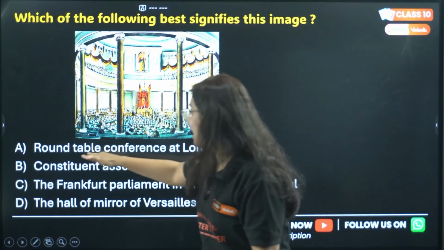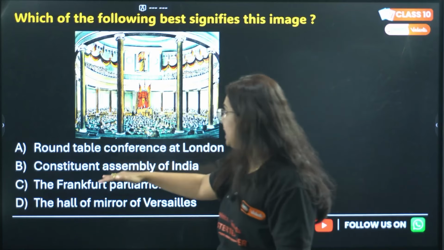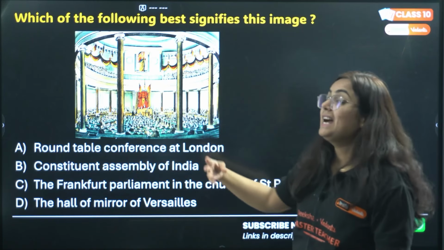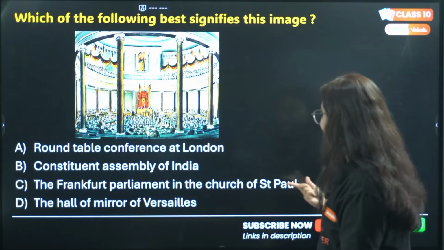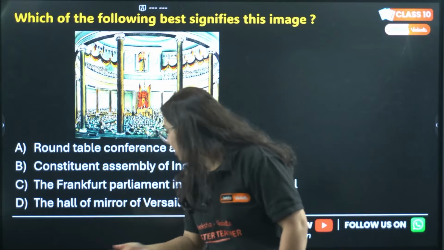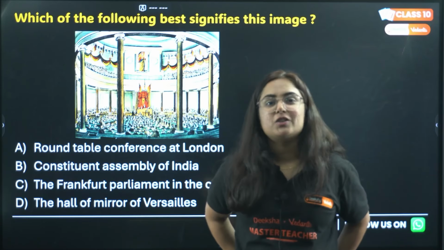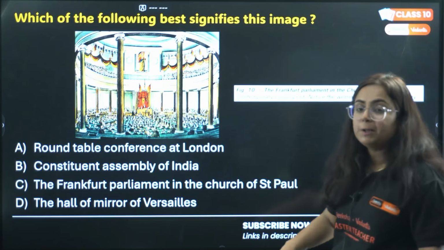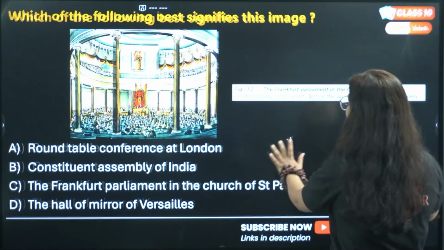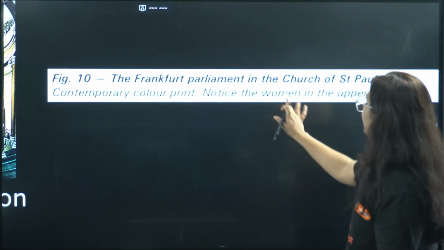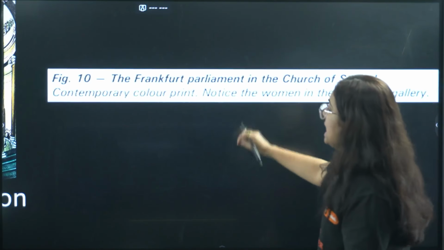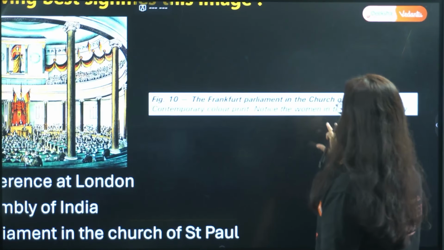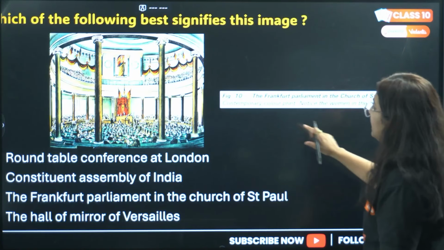Options are A, Round Table Conference at London, B, Constituent Assembly of India, C, the Frankfurt Parliament in the Church of St. Paul, and D, the Hall of Mirrors of Versailles. So I guess you know the answer. It's C, Frankfurt Parliament in the Church of St. Paul. Even below the picture, you can see the description that says the Frankfurt Parliament in the Church of St. Paul, contemporary color print.